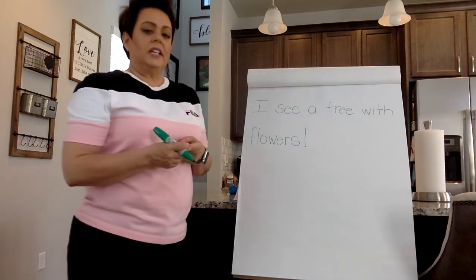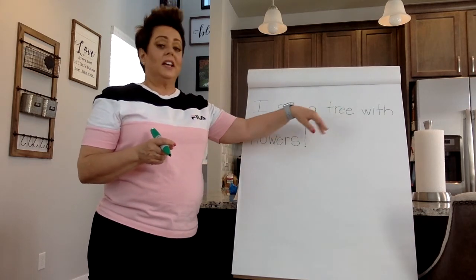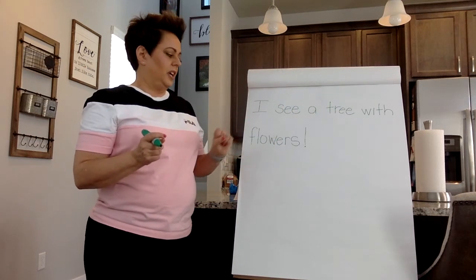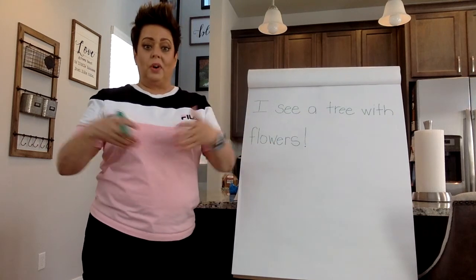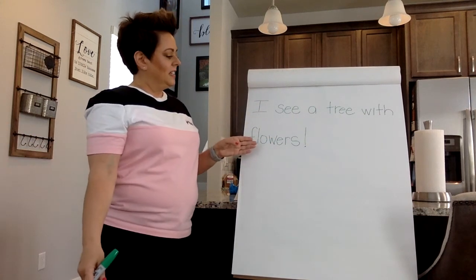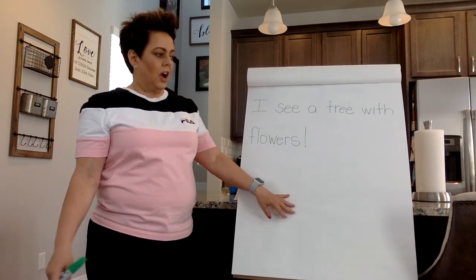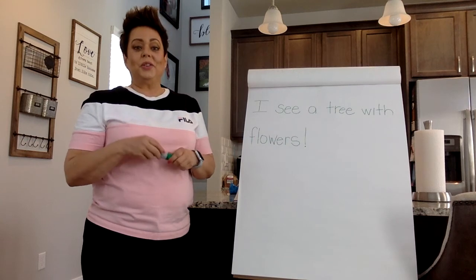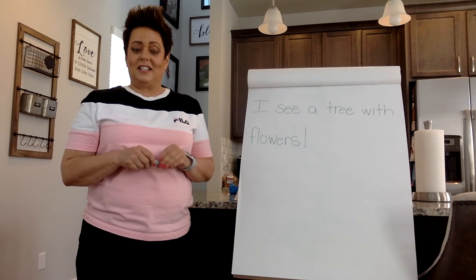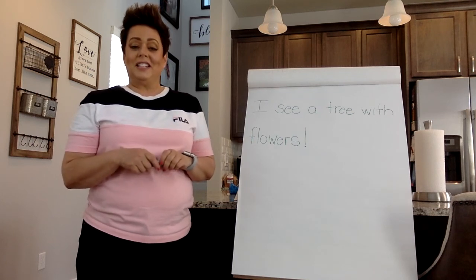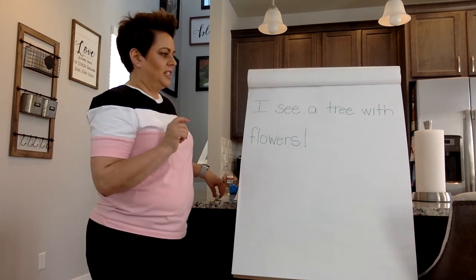So remember for your sentences, you always want a capital letter at the beginning, the rest of the letters are lowercase. I want to see finger spaces so we don't think it's just one big long word. And remember, you're going to have punctuation at the end. And then you're going to draw a picture. Yesterday, so many of your families sent me pictures of your sentences. I love your sentences. So we're going to get really good at writing sentences, and then we're going to start writing stories. So here's our sentence for today.